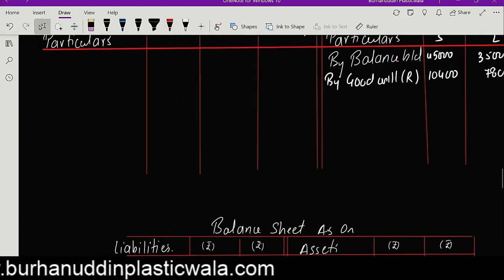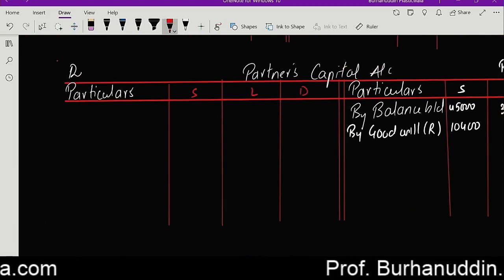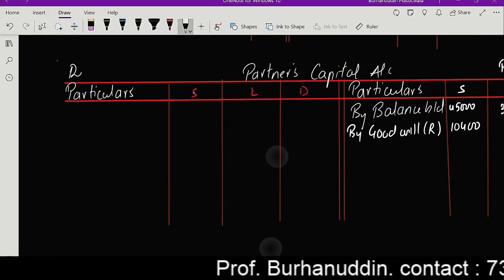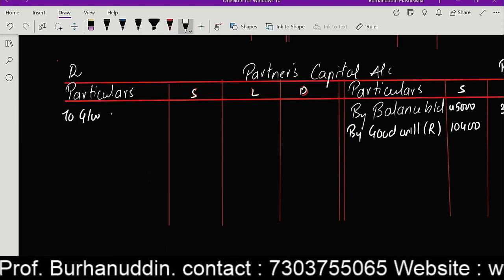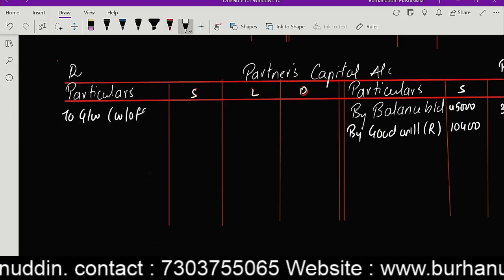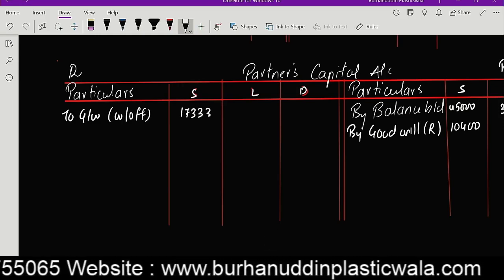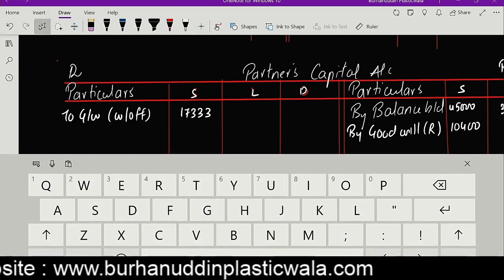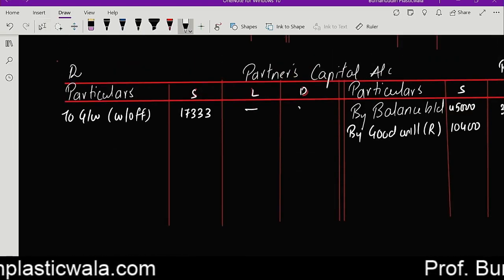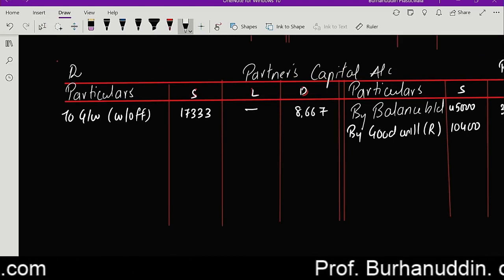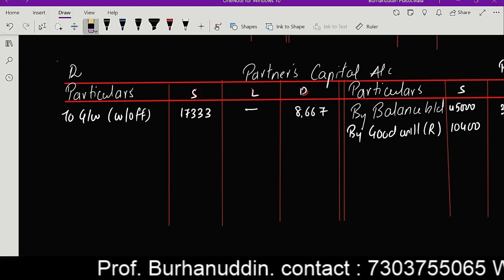So I am going to debit these two partners, SLD. So here I'm going to write to goodwill. Correct.